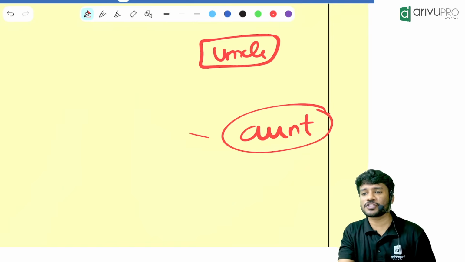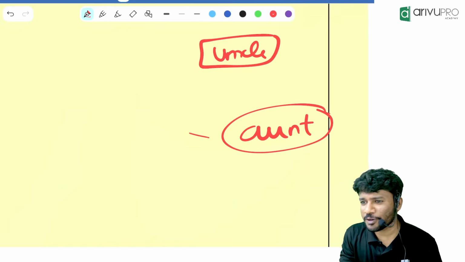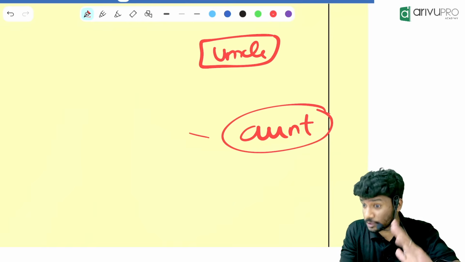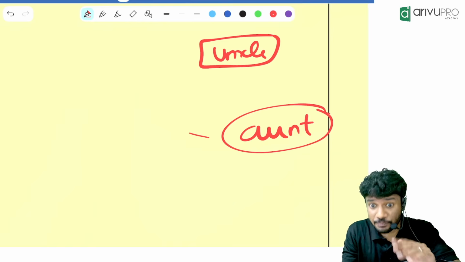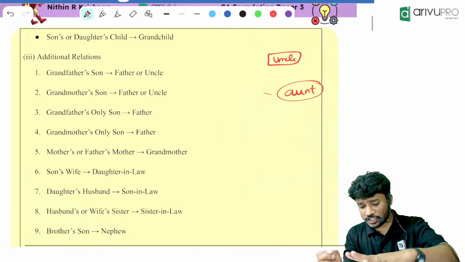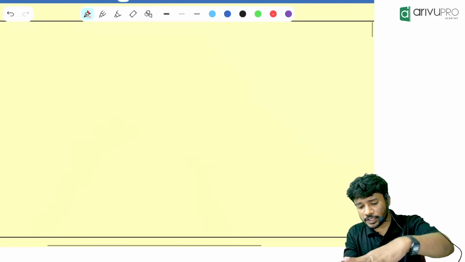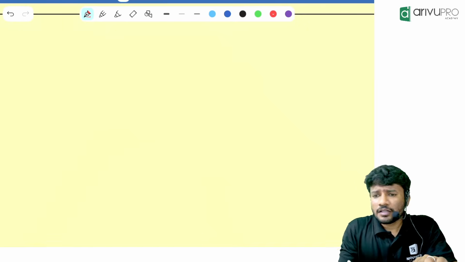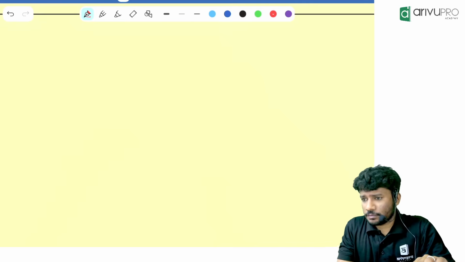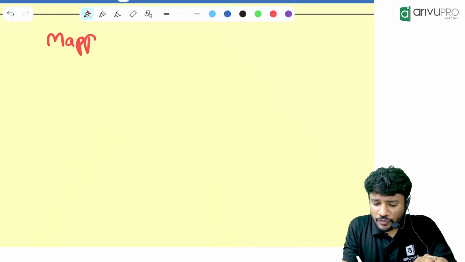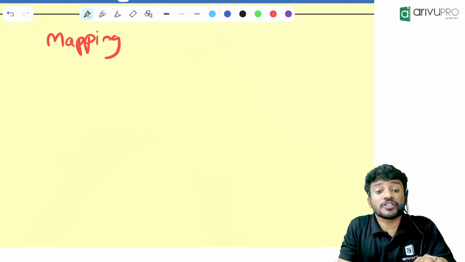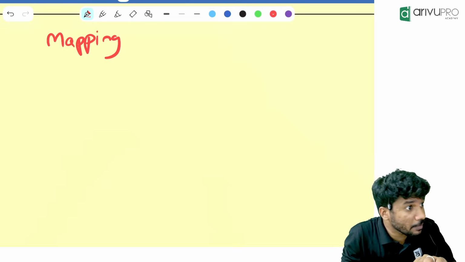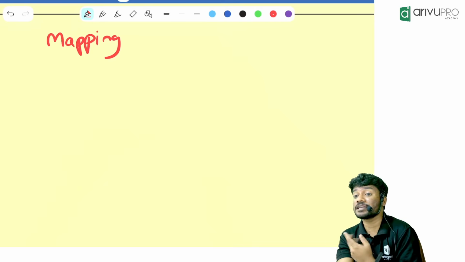Now, if you know this much, can we start off with the chapter? Everyone is ready for the chapter, one of the easiest chapters. And there is a complicated part also. The second topic, or type 2, is a little complicated. You should listen to me very carefully. We will start off, people, with the basic blood relation things. We will be doing something called mapping. Have you heard about mapping? We will be mapping the family tree. We will be drawing the family tree of all the questions, and based on the family tree, we will be answering.